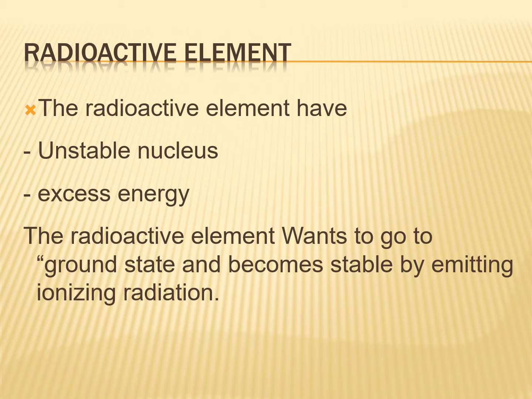Radioactive elements have an unstable nucleus with excess energy, and they never want to be in an unstable form. So they always try to reach a ground state and become stable by emitting ionizing radiations.